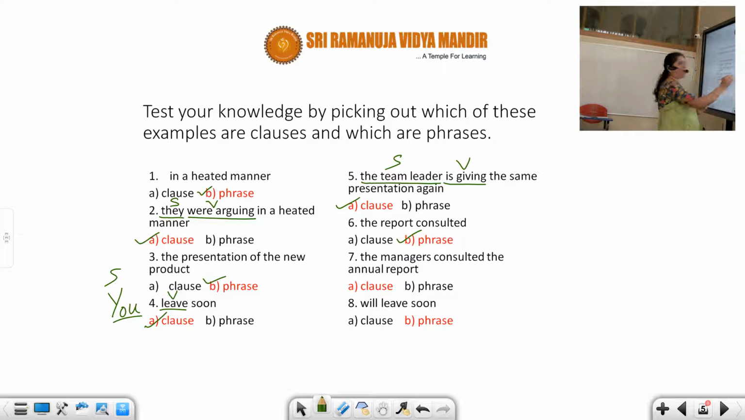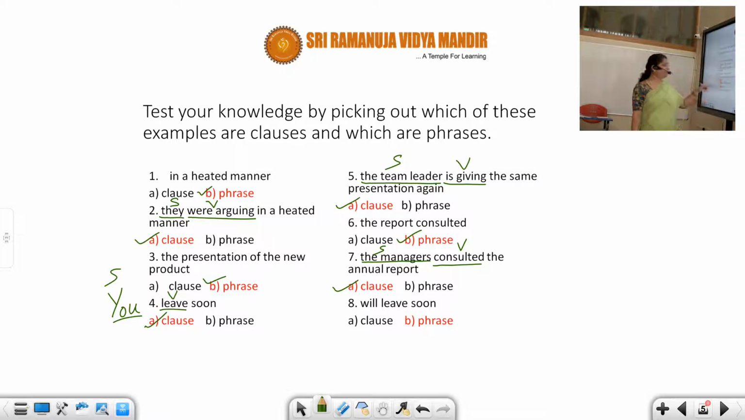The next one, the managers consulted the annual report. Here I have the manager, subject, and then consulted, verb. So it's a clause. The manager consulted the annual report as what? No sense. It's not a complete sentence. So it's a clause.